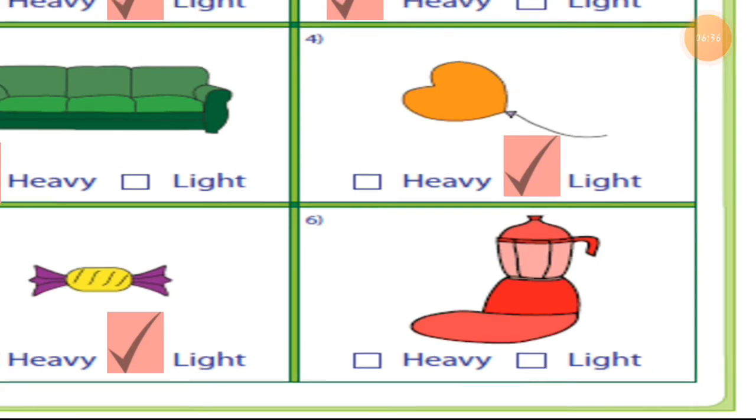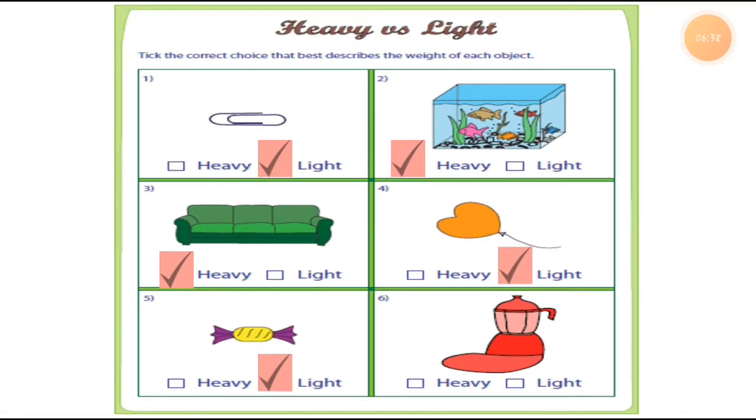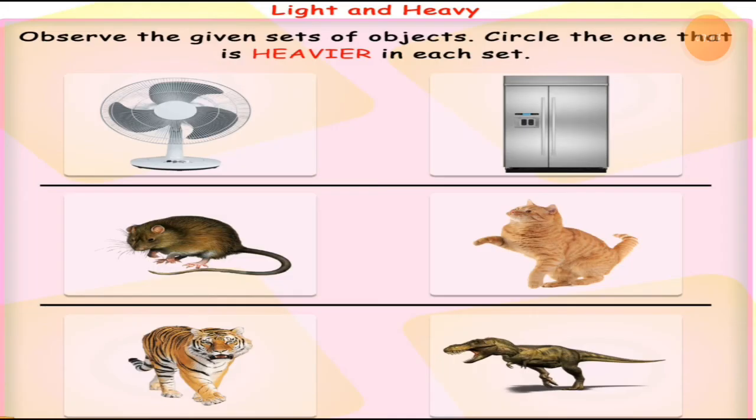So is it heavy or light? For the mother it is light, but for the children it is a heavy object. For the child it is not a light thing, but for your mama it is a light thing. So here we are talking about children, so this is a heavy object for children. Okay students, I hope you understood this very well.